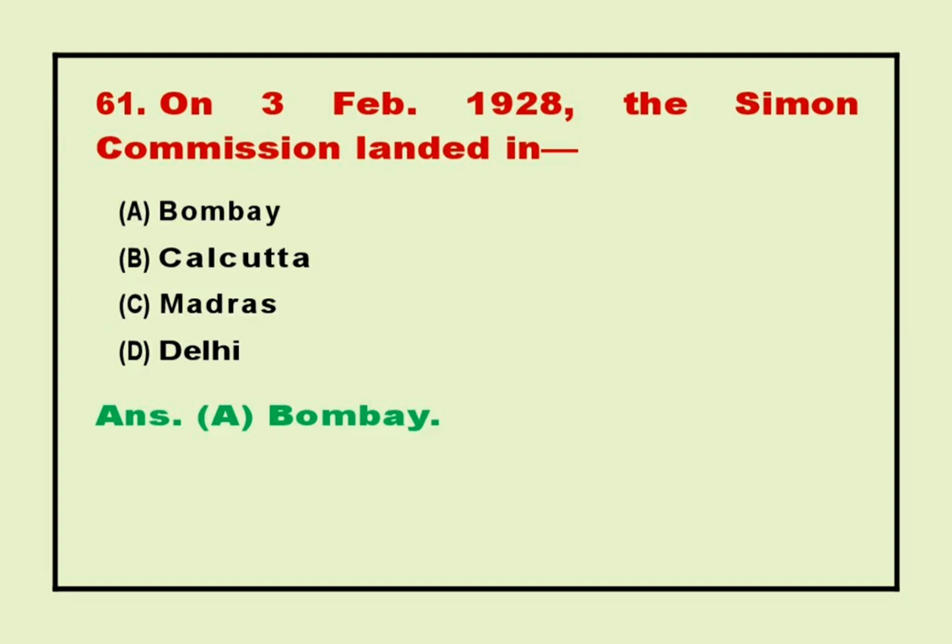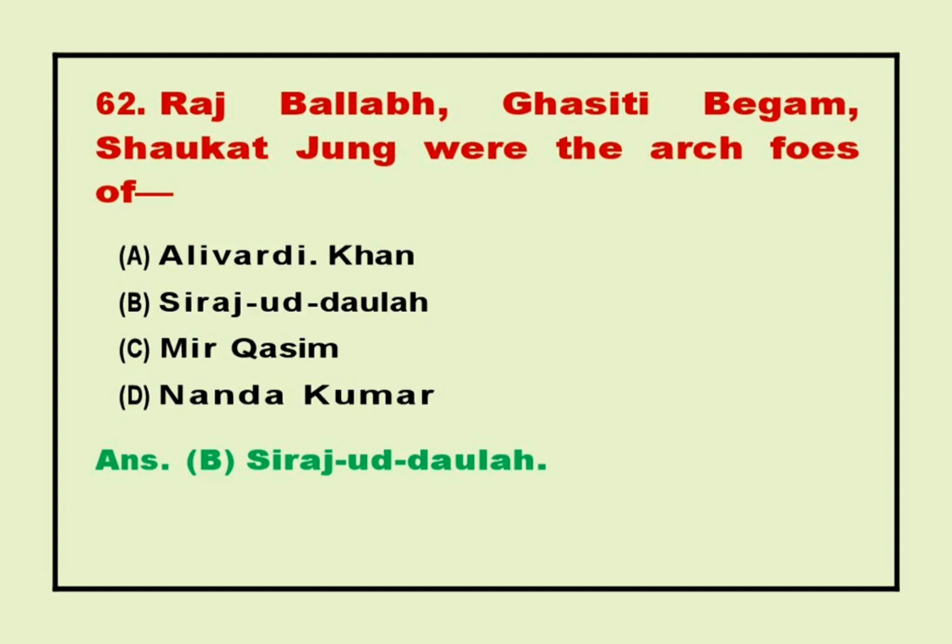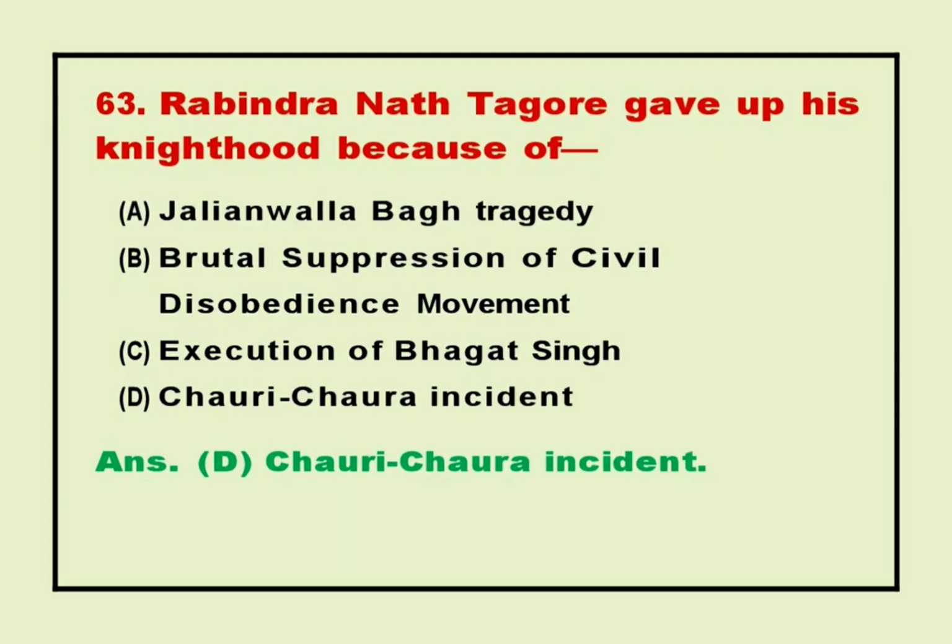On 3rd February 1928, the Simon Commission landed in? Answer A. Bombay. 62. Raj Ballabh, Ghasiti Begum, Shaukat Jung were the arch foes of? Answer B. Sirajuddaula. 63. Rabindranath Tagore gave up his knighthood because of? Answer D. Chauri Chaura incident.